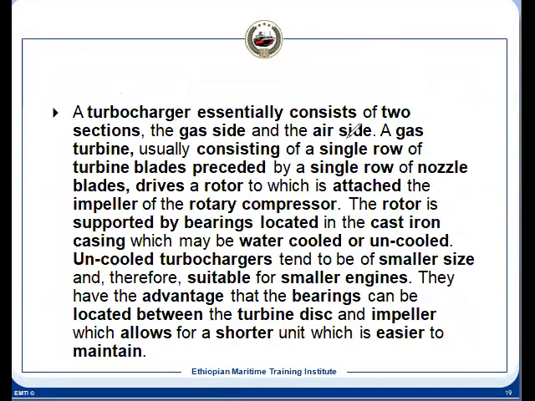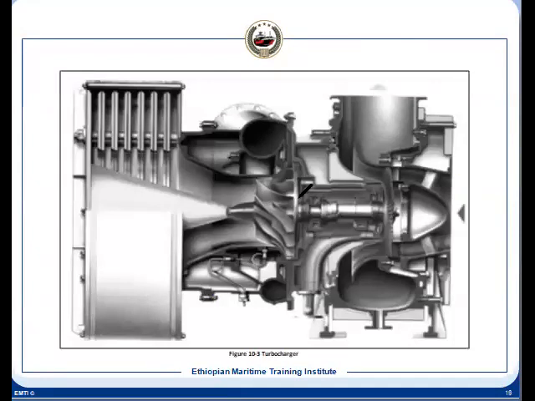In the turbocharger, this is the gas side and this is the air side. The gas will enter here, in this case like this, but it's not necessary that the gas will enter like this.